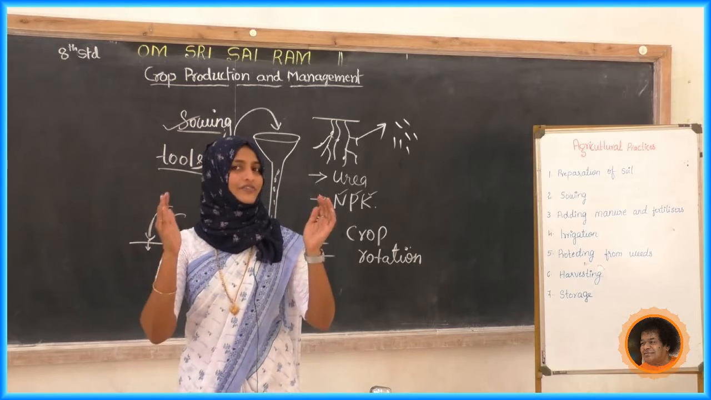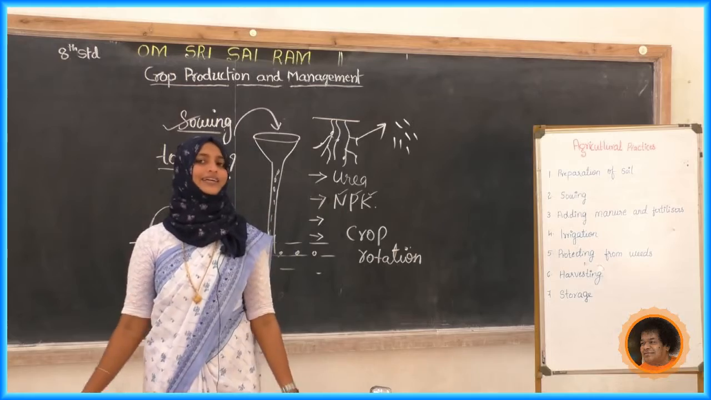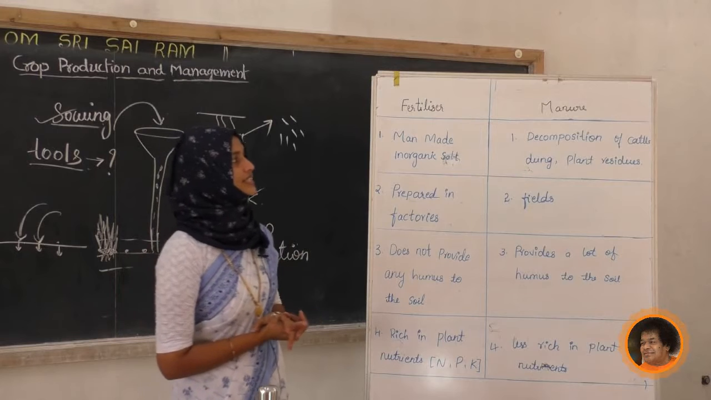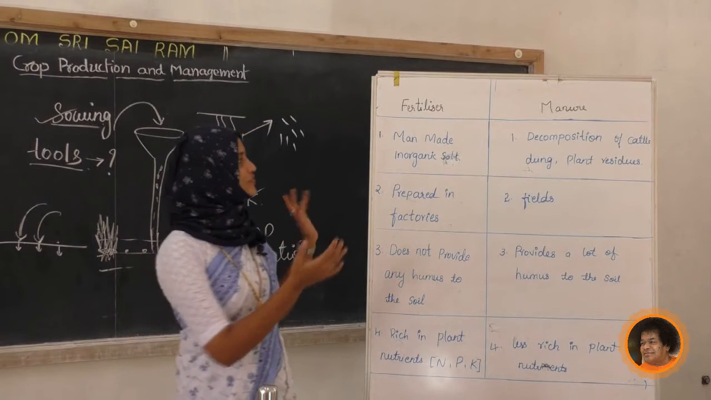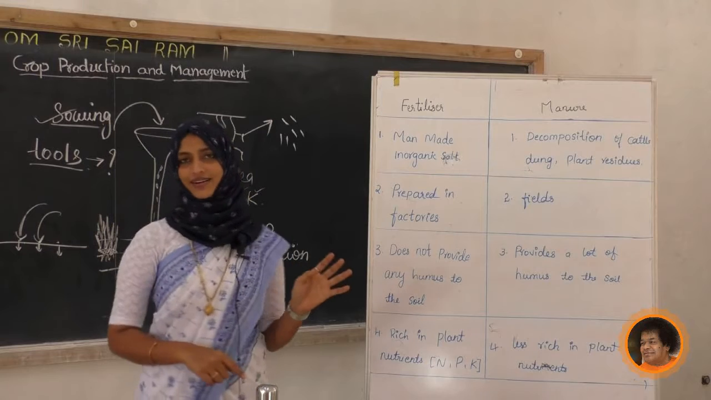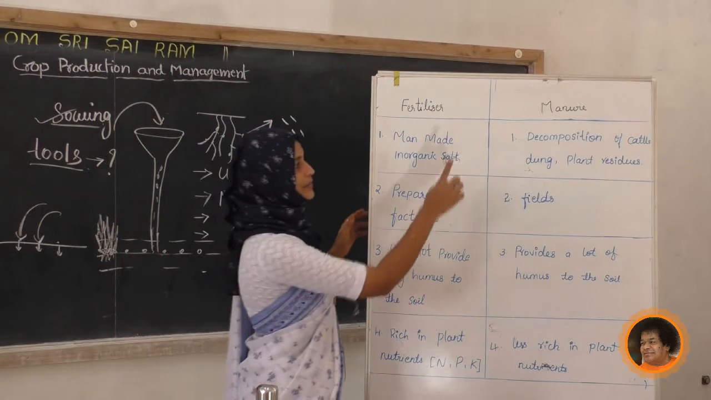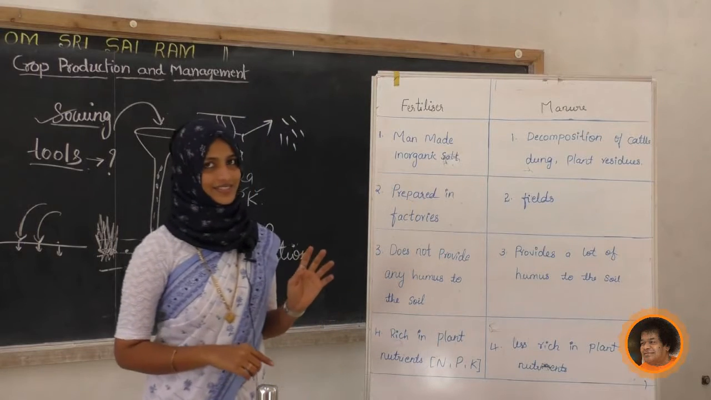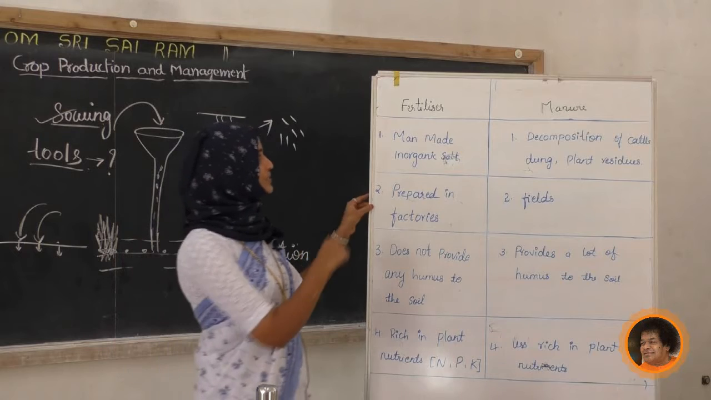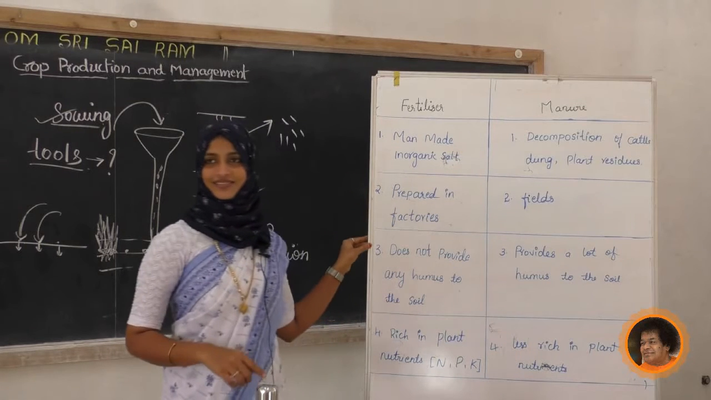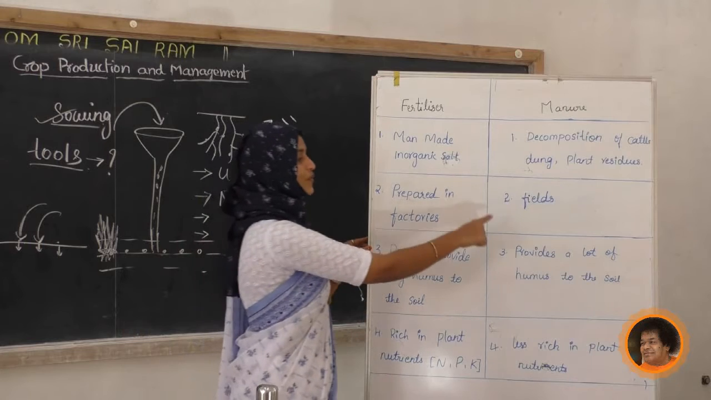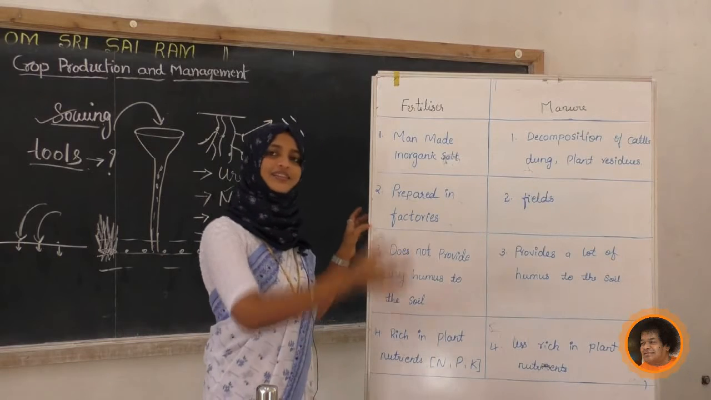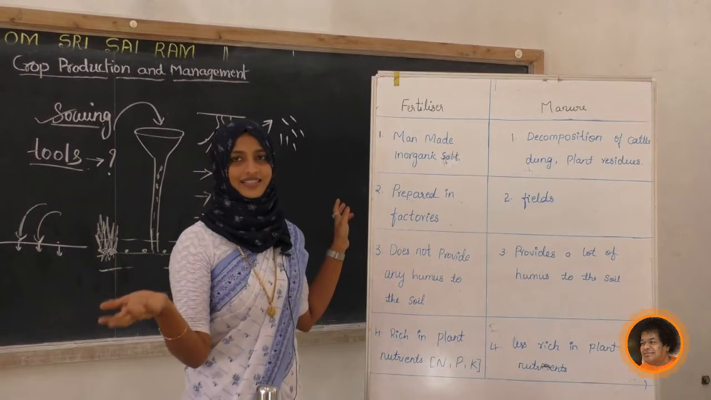Next we will see the difference between manures and fertilizer. Okay, next we will glance once at the difference between fertilizer and manures. What is fertilizer first? Man-made inorganic salt, that is a chemical fertilizer. Here manures are the decomposition of cattle dung or else plant residue. Second, fertilizer is prepared in factories; to prepare this we need a factory. What about manure? In the field only we are preparing it. We just go and dump everything, so it finally turns into manure.